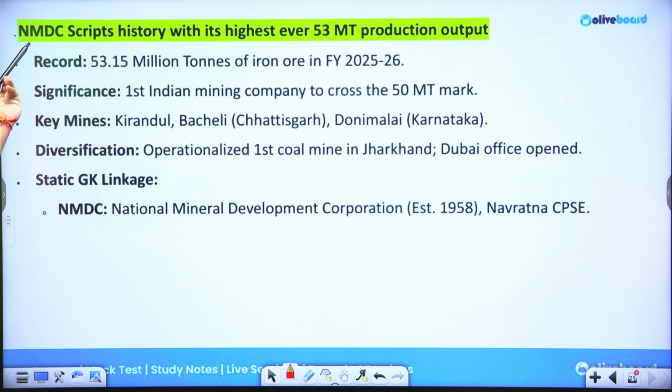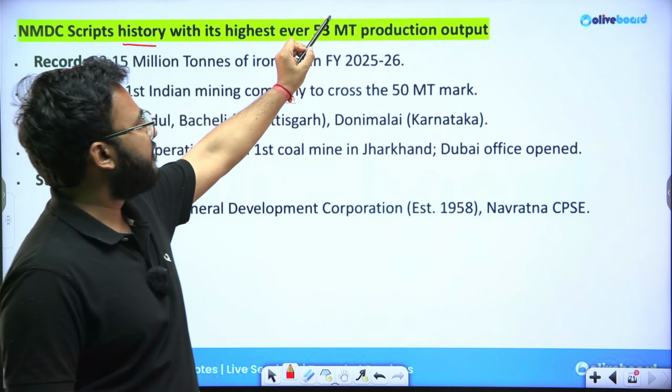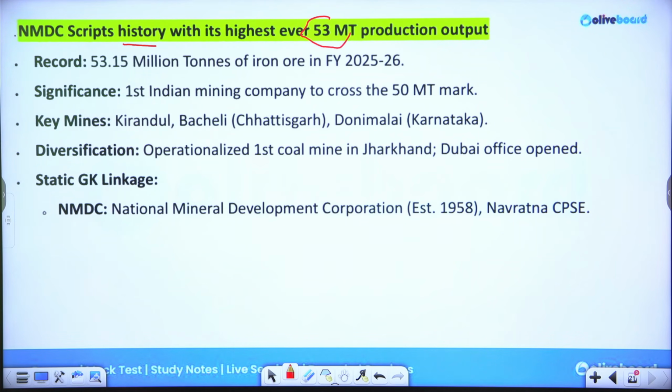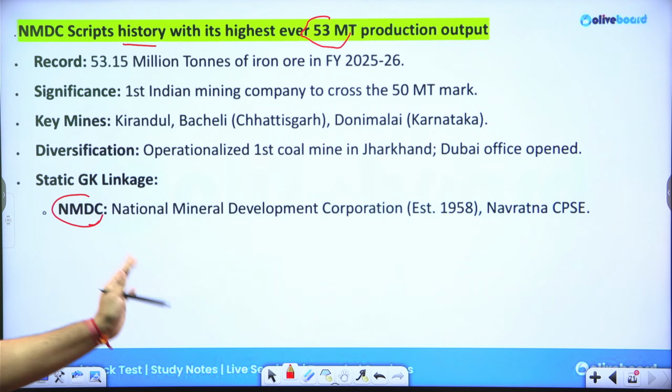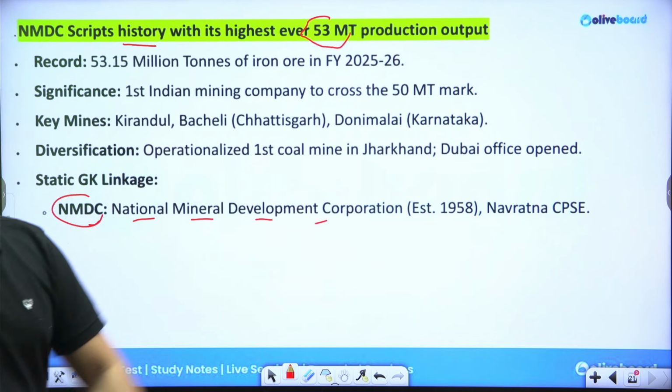Now, NMDC has created history with its highest ever 53 million tons production output. NMDC is a Navratna public sector enterprise. The full form is National Mineral Development Corporation.